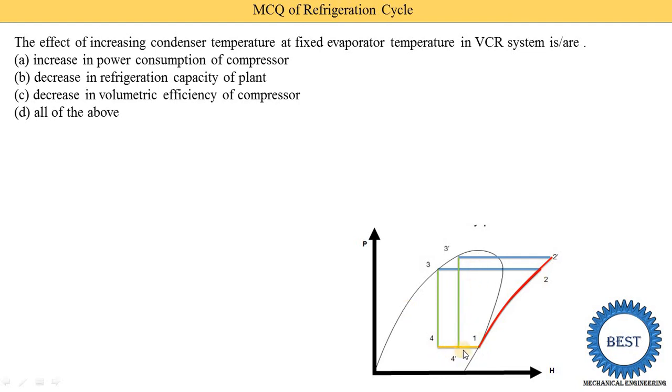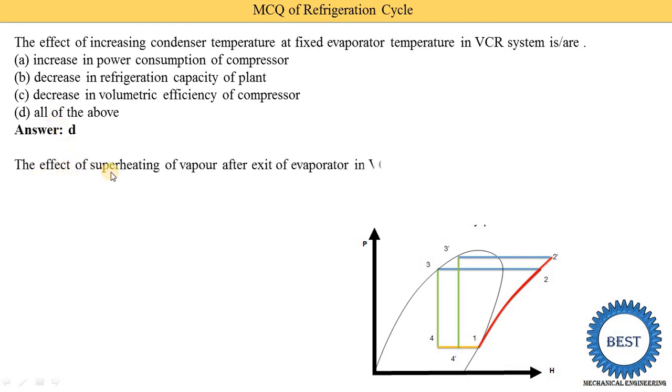Here you see that the refrigeration effect line is shorter compared to 4-1. So h1 minus h4 is larger compared to h1 minus h4 dash, so the decrease in refrigeration capacity is also right. When two options are correct, by default we select all of the above. So option D is correct.